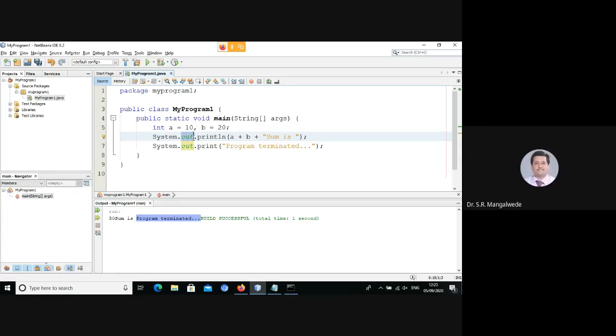Unfortunately, Java doesn't support multiple inheritance. Then you may ask, I just said out is an object of another class. Now here the stream is no more a class, it's an interface.